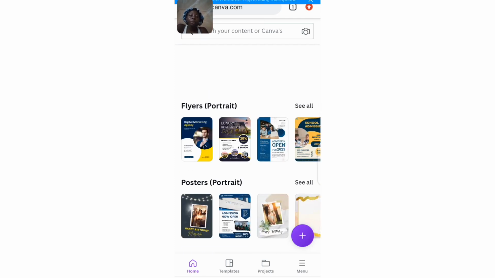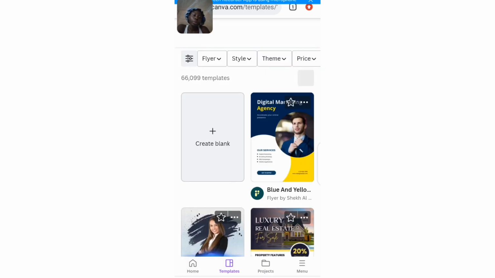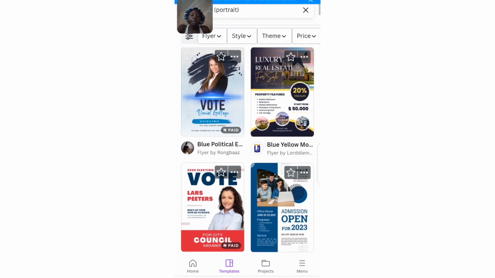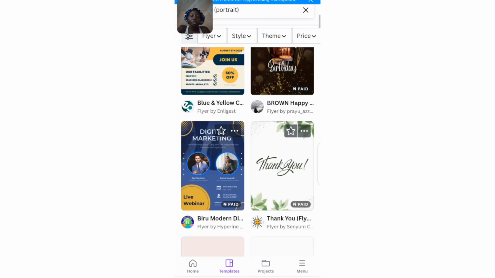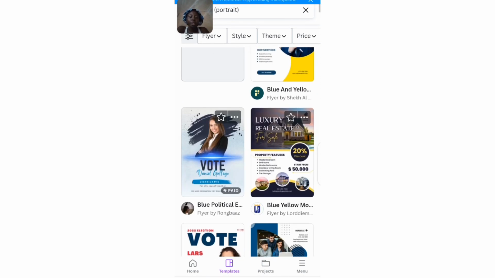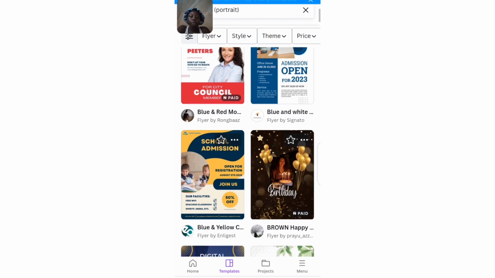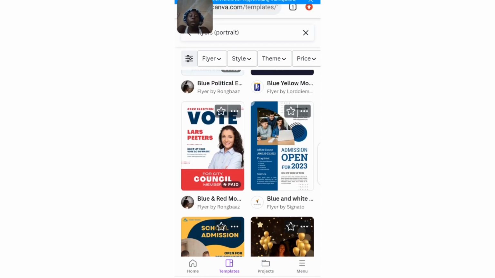So if it is a flyer you want to redesign, all you have to do is click on see all, and it's going to bring out different flyer options that you can redesign for your clients. Just fill in their information and send it to them. But even doing this, you have to be creative to avoid unnecessary mistakes. You have to know that sometimes you need to change the color, sometimes you need to change the font of the design.